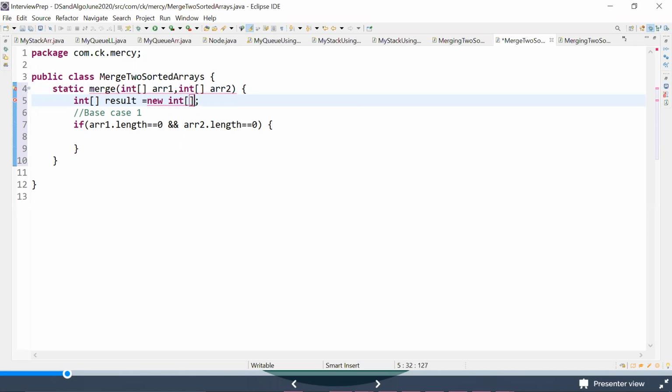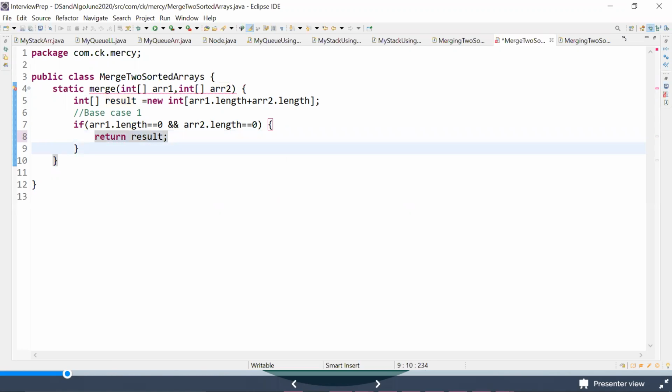The size would obviously be ARR1 dot length plus ARR2 dot length. So we have initialized this result array, and since base case one is positive now, I'm trying to return it like this.